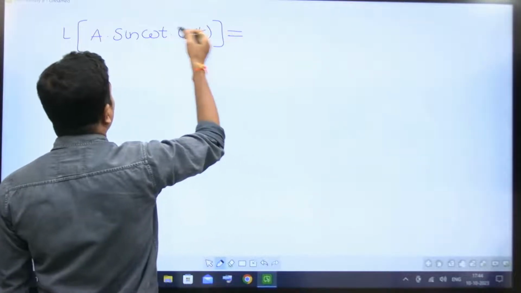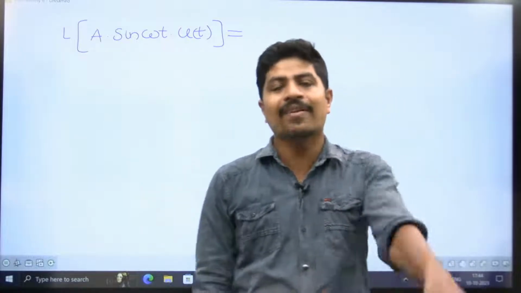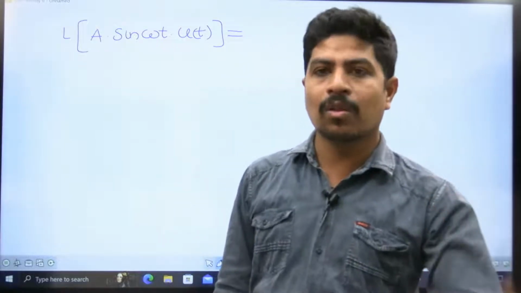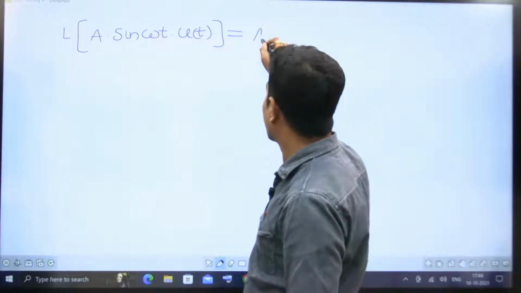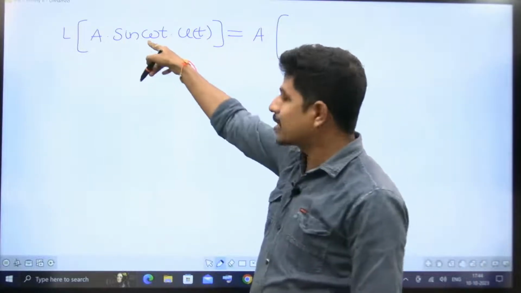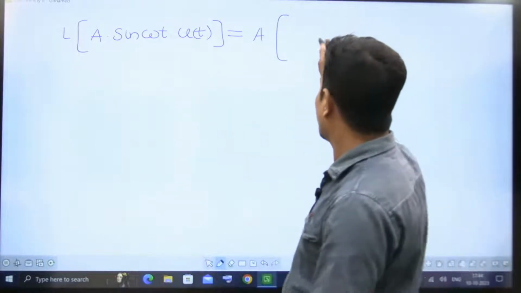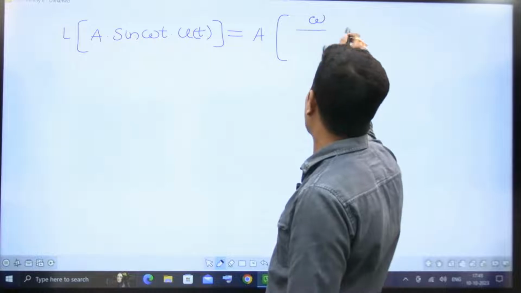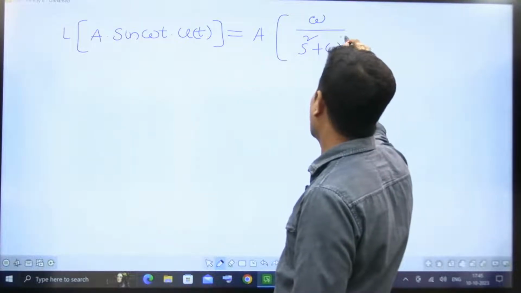A is some magnitude, it may be any value, equal to 1, less than 1 or more than 1. We are not going to bother about it, so we keep A outside. The Laplace transform of sine omega t is omega by s square plus omega square.